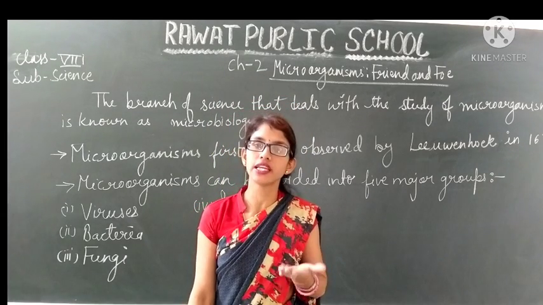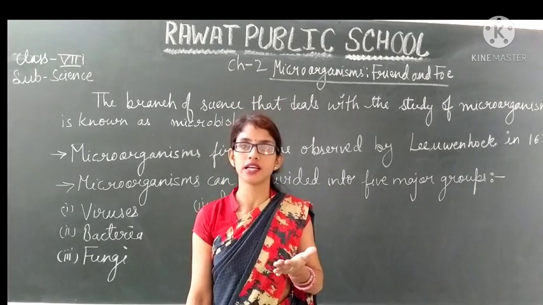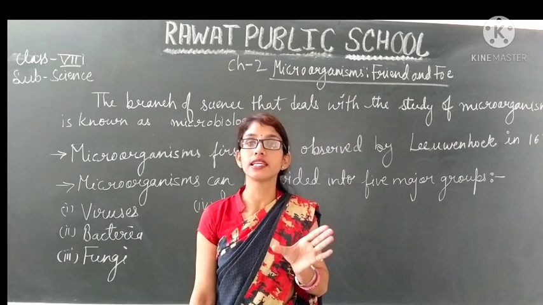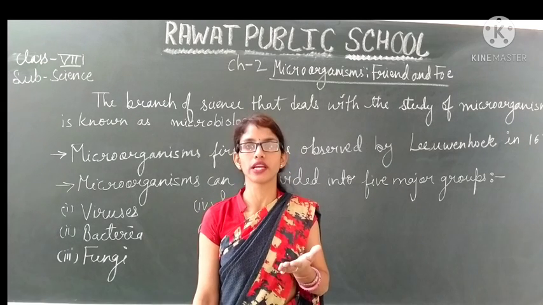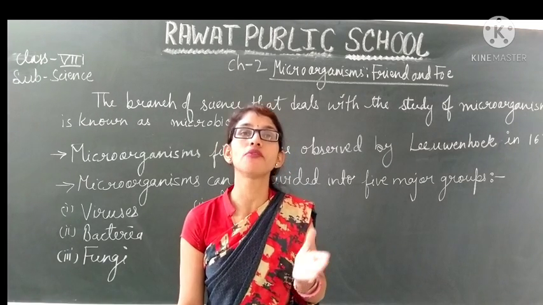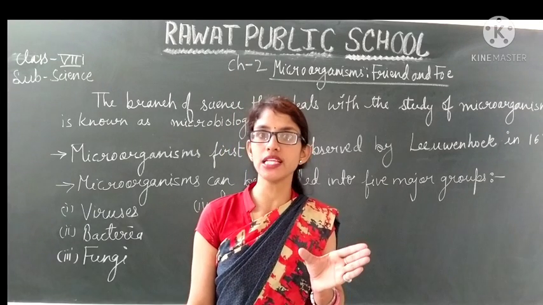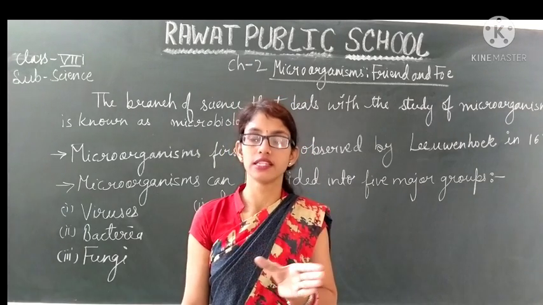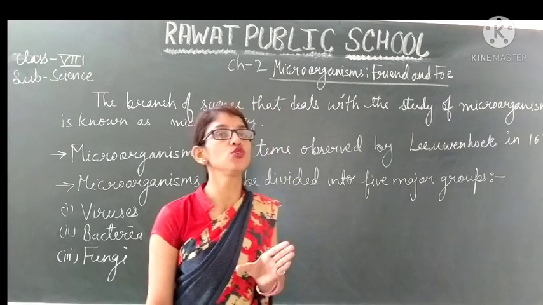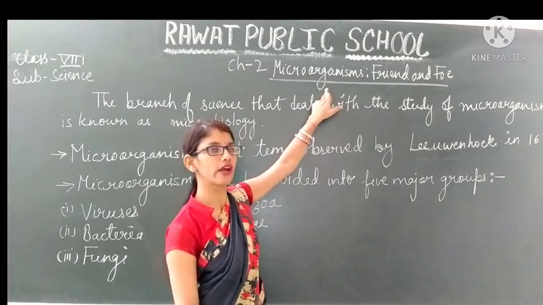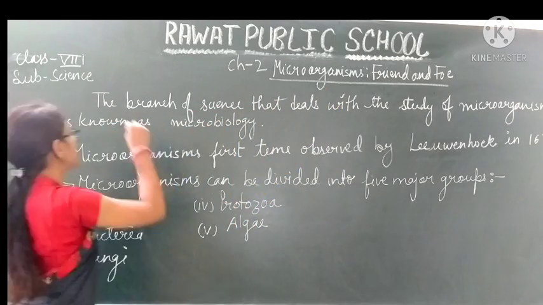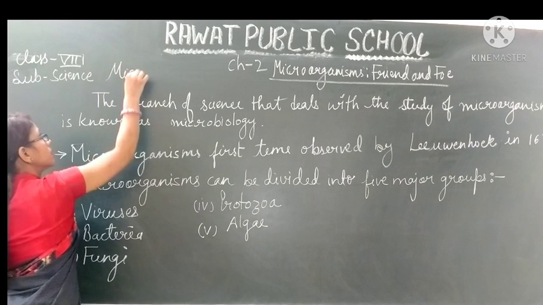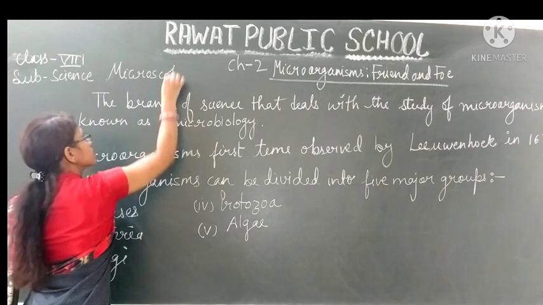We can see them with the help of a magnifying glass. Magnifying means increasing the size of these microorganisms, and with the help of a microscope. Micro means very small in size, and scope means to see. The instrument that is used to see microorganisms is known as a microscope.